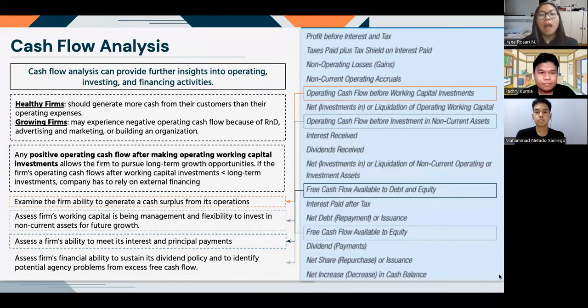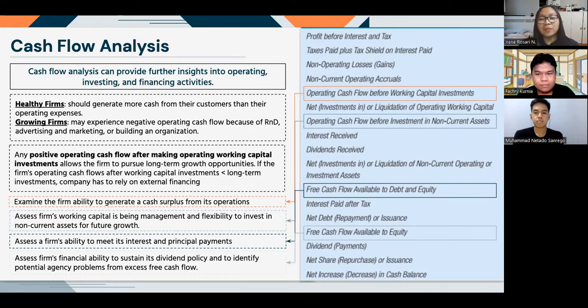Companies also need to analyze their cash flow in order to give further insights about the company's operating, investing, and financing activities. That is because positive operating cash flow after making operating working capital investment will allow the firm to pursue long-term growth opportunities. Hereby attached is an example format of the standardized cash flow of a company.